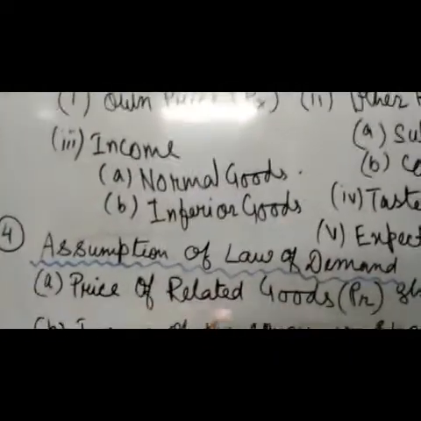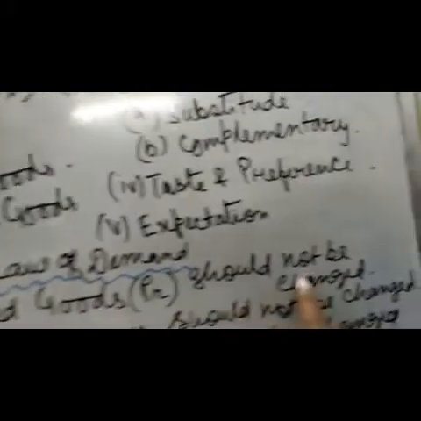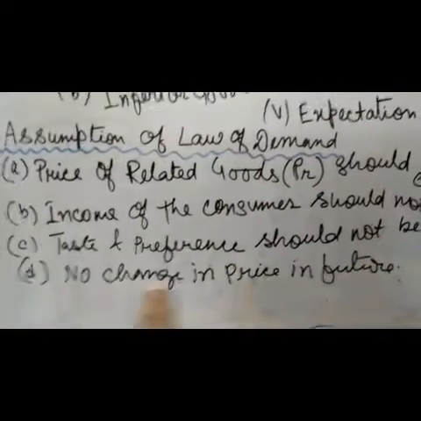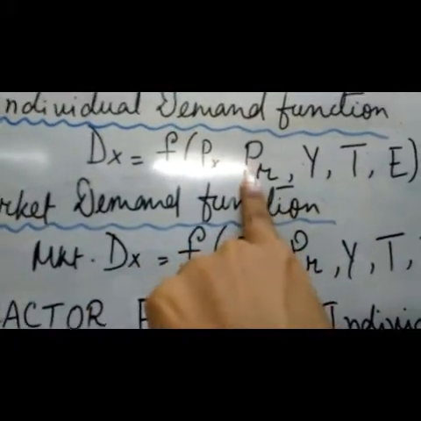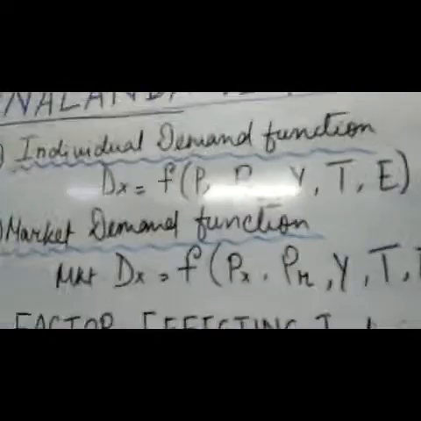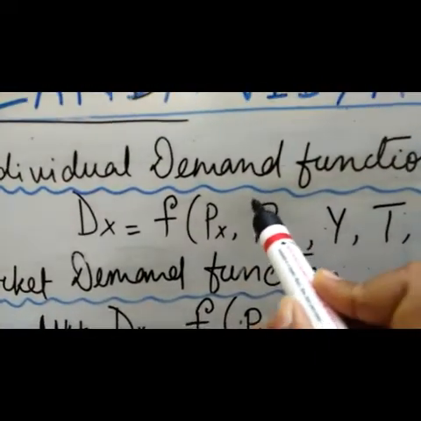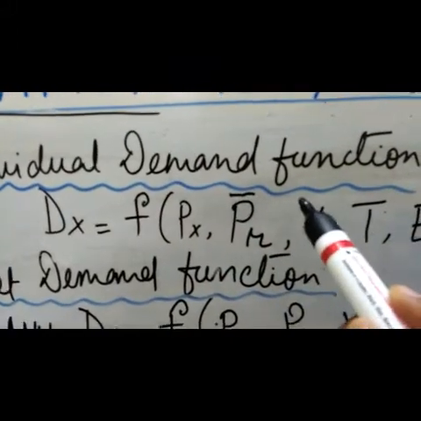So what are the rest of the things? Price of related goods, that means PR, should not be changed, that means constant. Number two, income of consumer should not be changed, that means constant. Taste and preference should not be changed, that means constant. No change in price in future. That means apart from Px, we'll assume all as constant. So let me put a bar. That means all these are assumed to be constant whenever we discuss the law of demand.